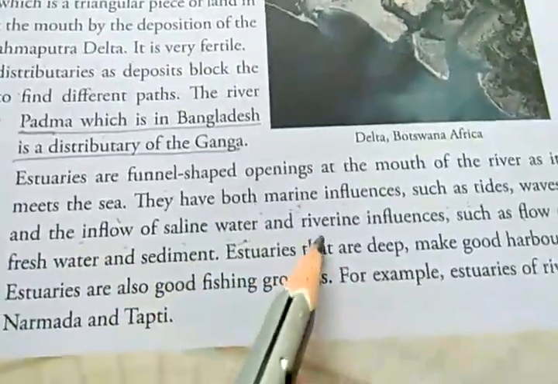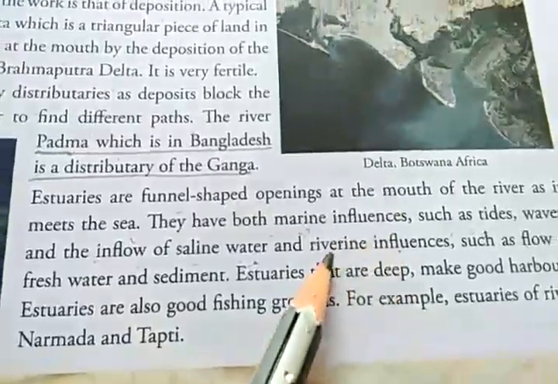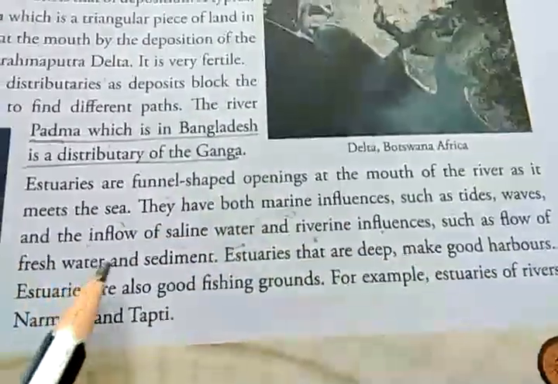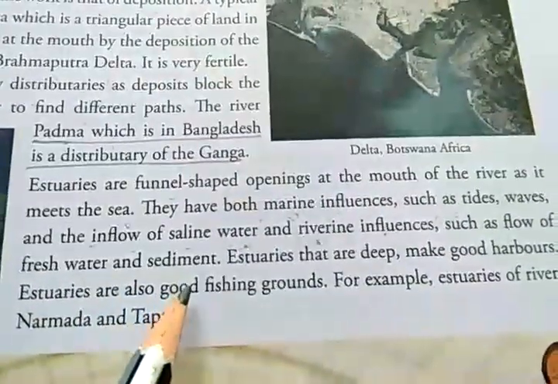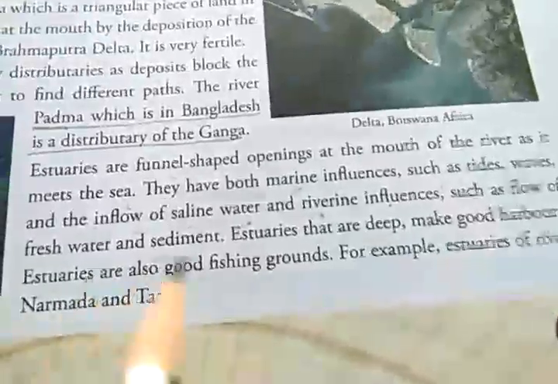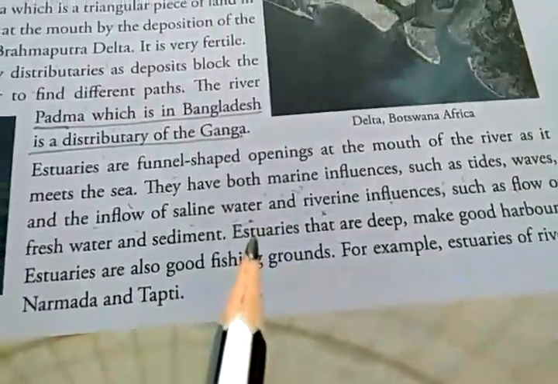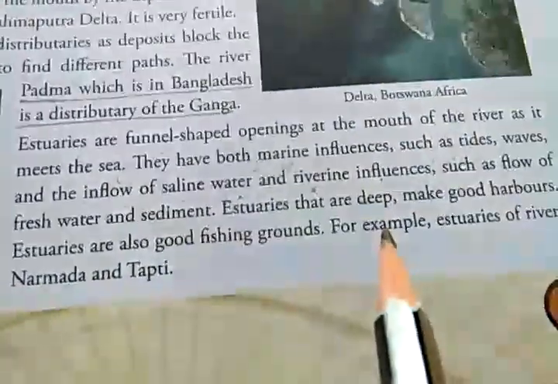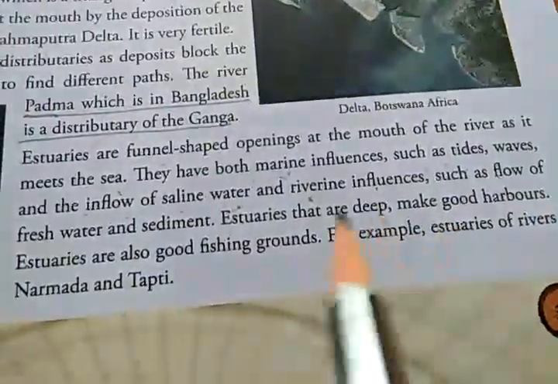Then riverine influence also can be seen because it is a part of rivers, such as the flow of fresh water and sediments in the estuaries. Generally, estuaries that are deep make good harbors. So these estuaries are very good harbors if they are deep, because then only a big ship can enter. Okay, so estuaries are good harbors.